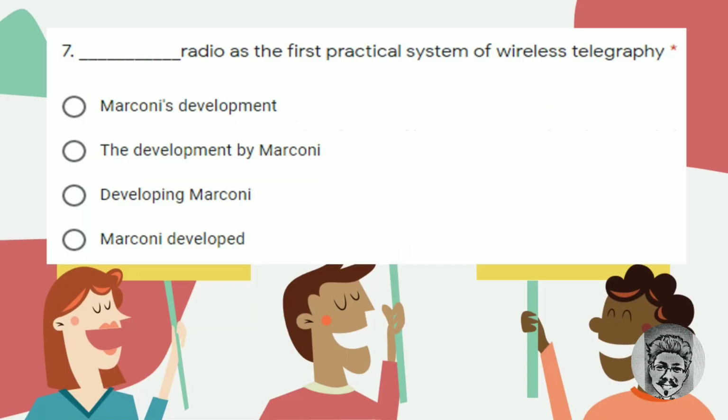Next, number 7. Blah blah blah, radio as the first practical system of wireless telegraphy. Let's identify the subject and the verb. Is there any subject? No, no subject. Then, how about the verb? It's missing too. So the subject and the verb are missing. Therefore, we have to find both elements in the options. The only option that consists of a subject and verb is answer D, Marconi developed. So that's the answer.